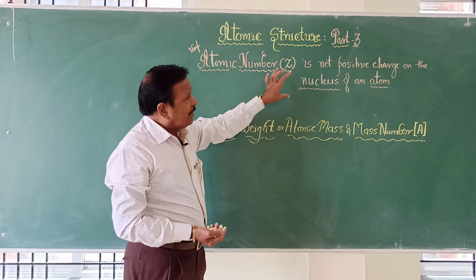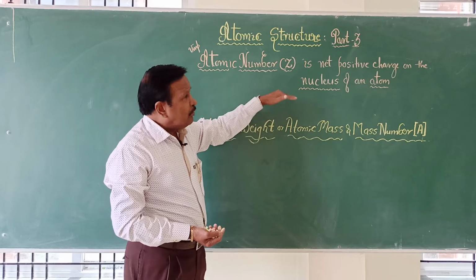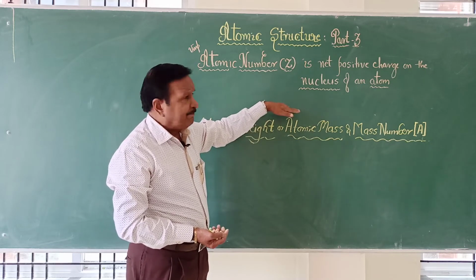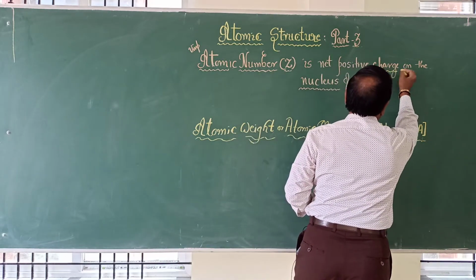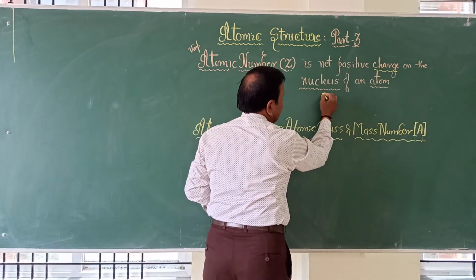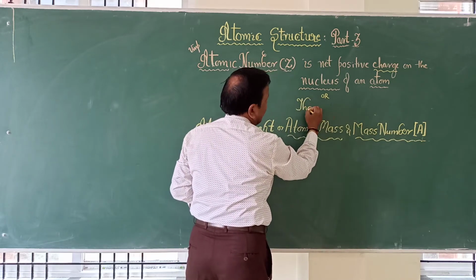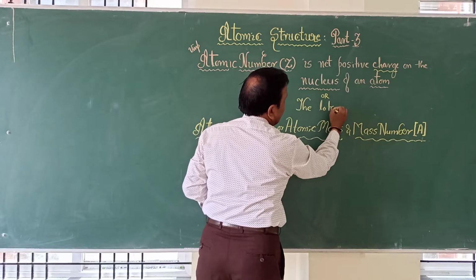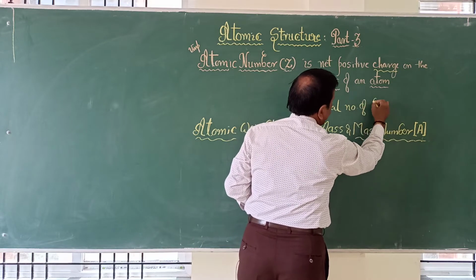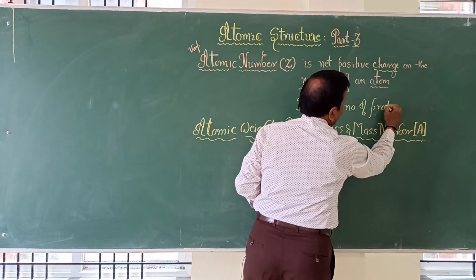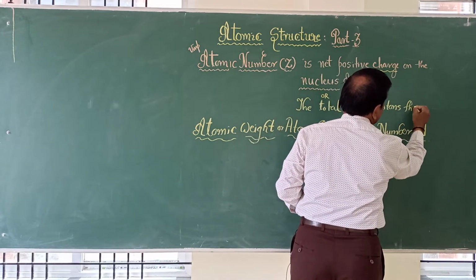Since the nucleus is made up of protons and neutrons, and neutrons are chargeless particles, the net positive charge is due to the total number of protons that are present in the nucleus.